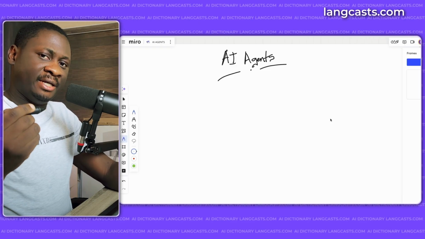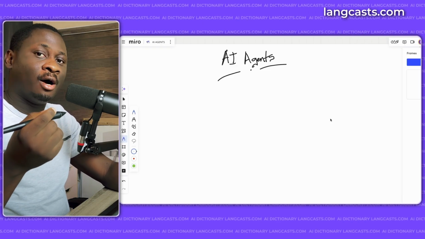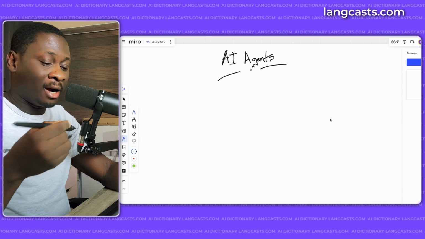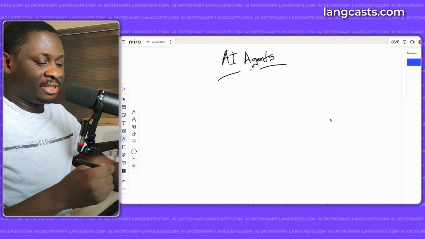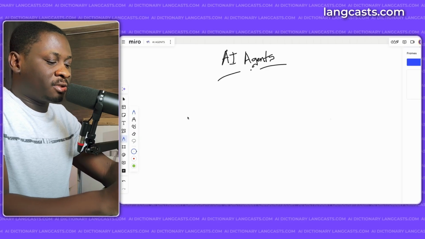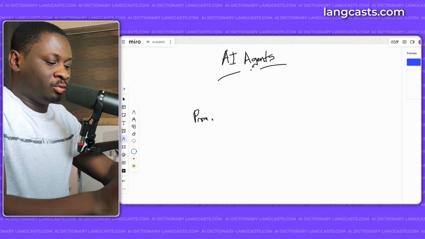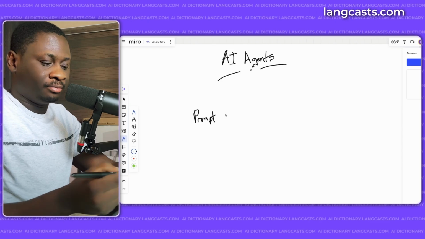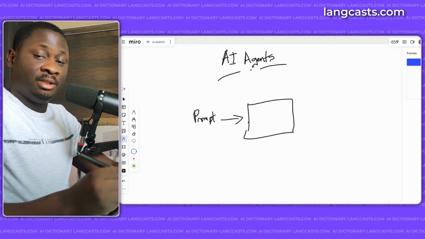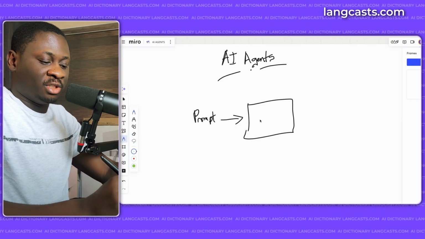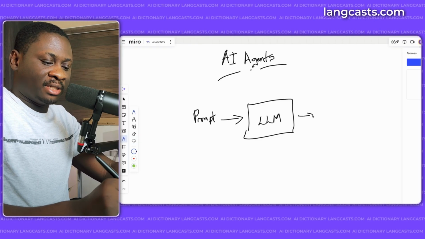Now, to understand how AI agents came to be, or what they're all about, first we need to understand how these LLMs work, how the typical chatbots that we've been working with work. So basically, you have a prompt, which is your question or your query. Then you send it to the chatbot, which is powered by a large language model, and you get a response.